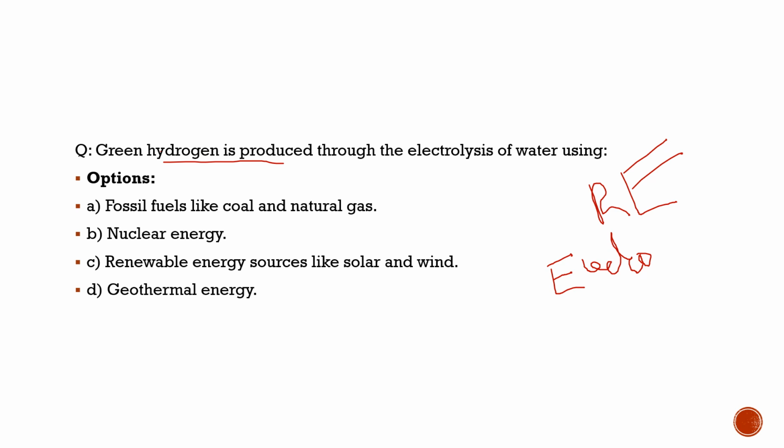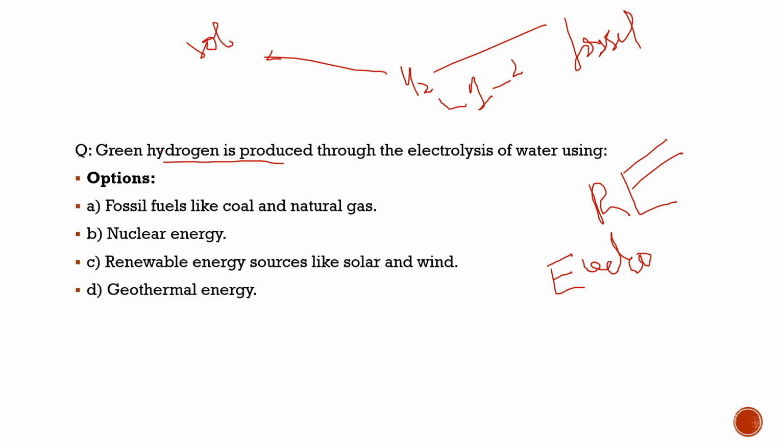So if we now understand this topic, for example, if hydrogen is created through fossil fuels, the availability of fossil fuels right now is very cheap. So the cost of this hydrogen would be something around $1 to $2. But if the same hydrogen is produced through the use of renewable energy like solar energy and wind energy, it will cost much more, because we have not achieved that expertise in this sector. So the hydrogen produced through solar energy and wind energy will cost around $5.